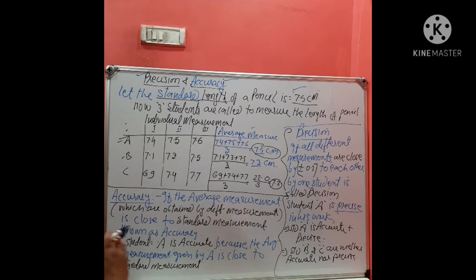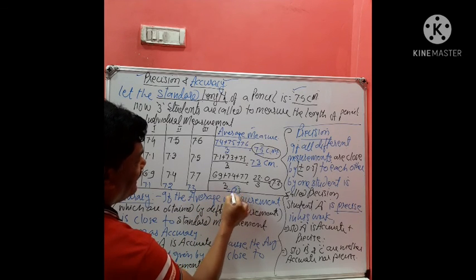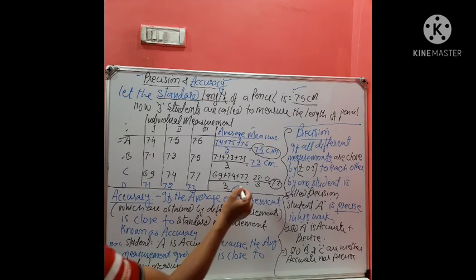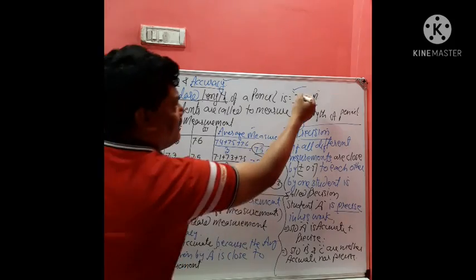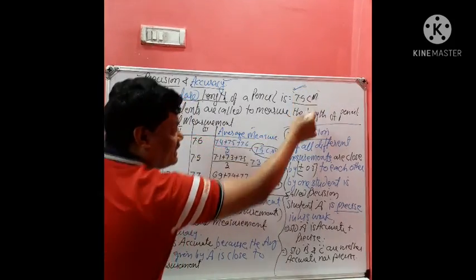Suppose I am dealing with one more, student D: 7.1, 7.2 and 7.3. Now its average will come to 7.2. So the average measurement differs very much from the standard measurement.